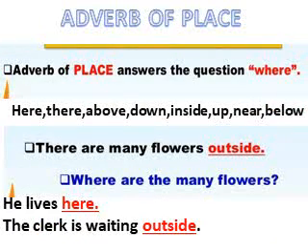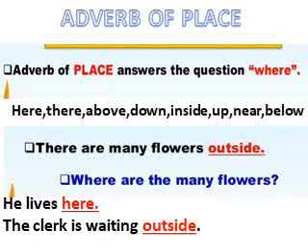Our third type of adverb is adverb of place. Adverb of place answers the question where, or basically we can say adverb of place tells us where an action is done. For example, here, there, about, down, inside, up, near, below. These words are always used to show place. And as we have learned in the definition, adverbs of place tell us where an action is done.